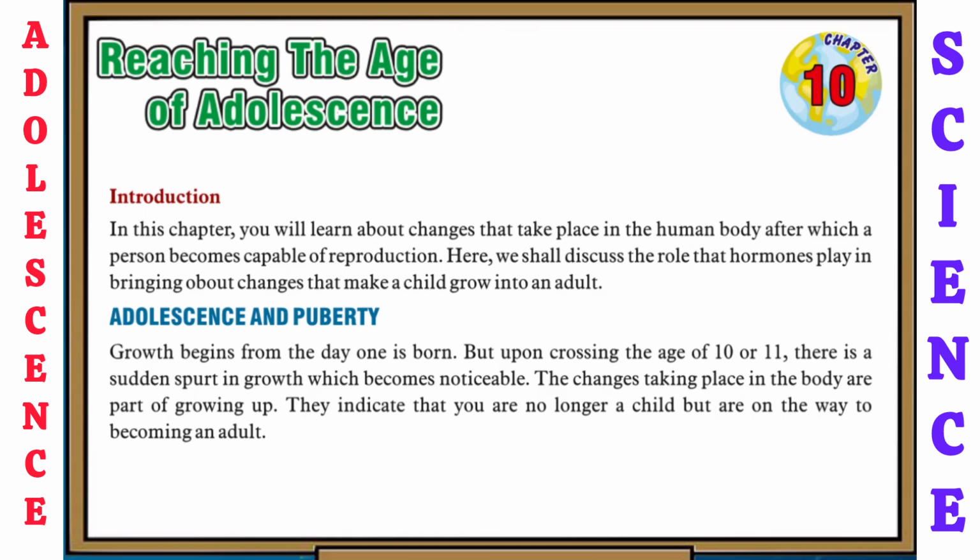So now let's see adolescence and puberty. Growth begins from the day one is born. But upon crossing the age of 10 or 11, there is a sudden spurt in growth, which becomes noticeable. These changes taking place in the body are a part of growing up. They indicate that you are no longer a child but are on the way of becoming an adult.